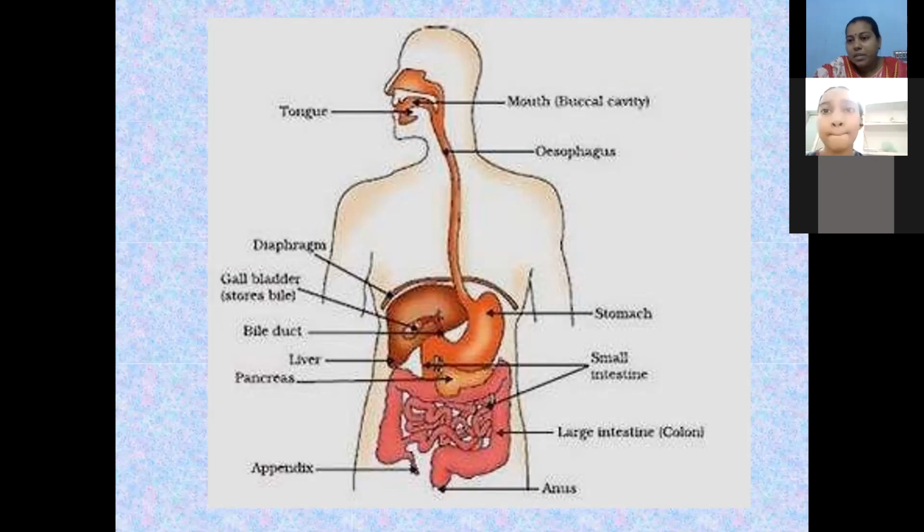Okay, Vaishnavi, are you there? Yes, ma'am. Please tell me about the gastric juice. What does the gastric juice consist of, at least can you say? Tell whatever you know.